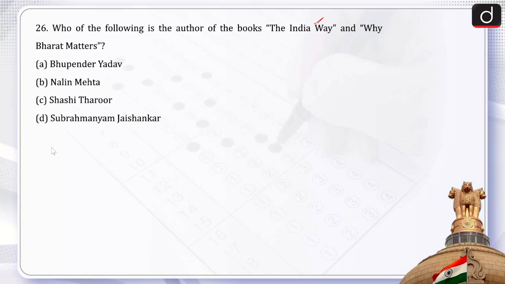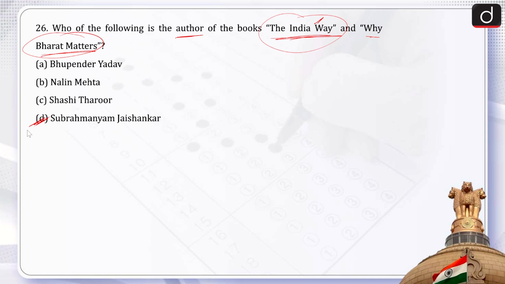Now next question, this is question number 26. Who of the following is the author of the books The India Way and Why Bharat Matters? These two books were very much in news this year, 2023, and even 2024. So who is the author of these books? Bhupendra Yadav, Nalin Mehta, Shashi Tharoor, Subramaniam Jaishankar. So the correct answer is option D, that is Subramaniam Jaishankar.